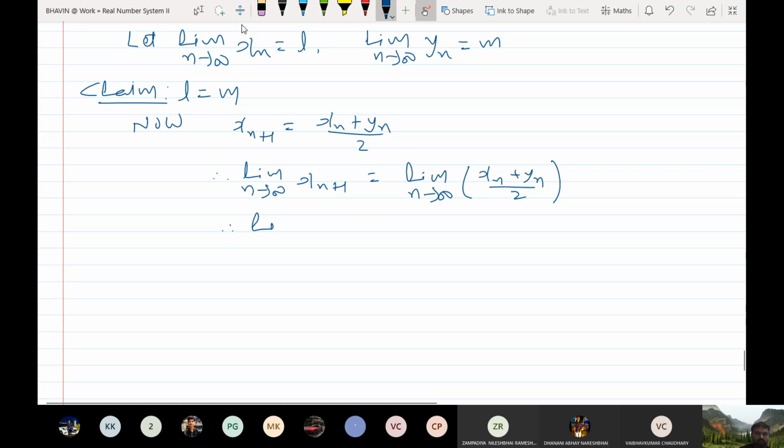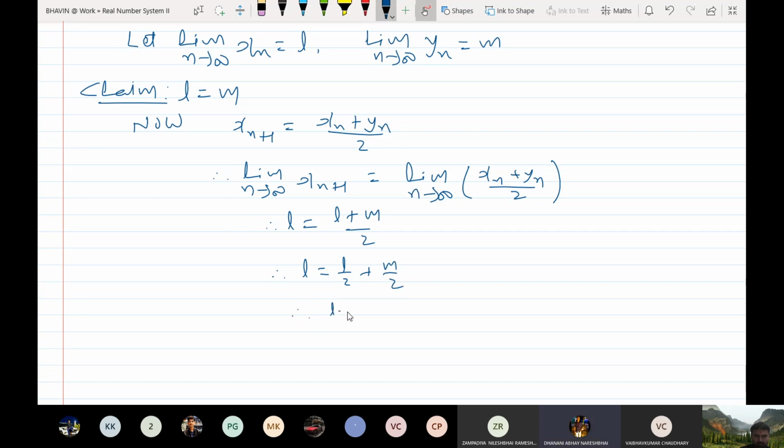What is limit of xn? You assume that this is L. L is equal to L plus M by 2. Clear? This is L and this is M. हाँ सर, समझ में आ रहा है?